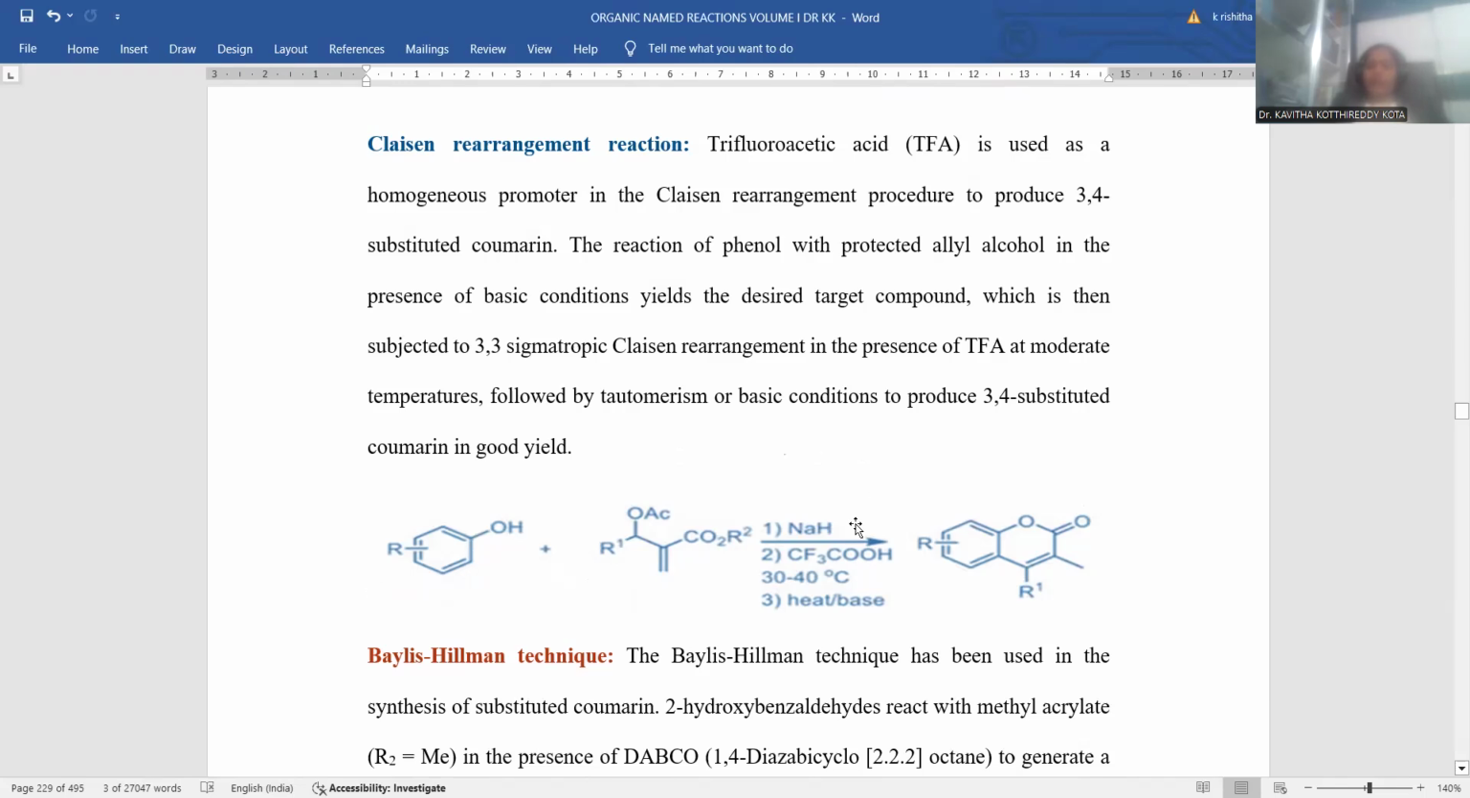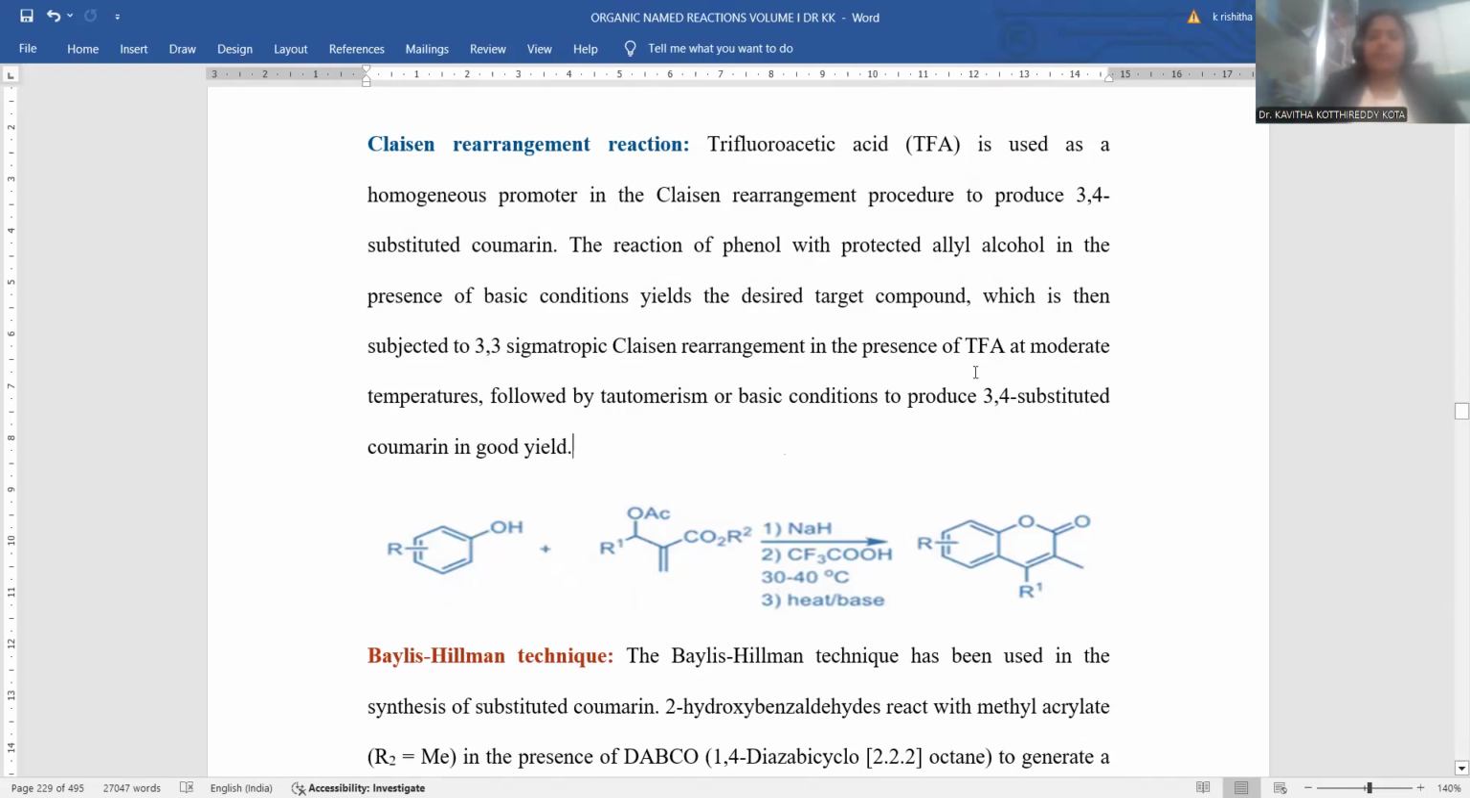Sodium hydride is the base. Trifluoroacetic acid is a promoter, and 30 to 40 degrees means around room temperature. Slight elevation is required for the accomplishment of this Claisen rearrangement. Heating or basic conditions are added in order to finish the reaction. So this is the way the reaction proceeds. Claisen rearrangement always proceeds by the 3,3 sigmatropic rearrangement process. This is a concerted pericyclic reaction.